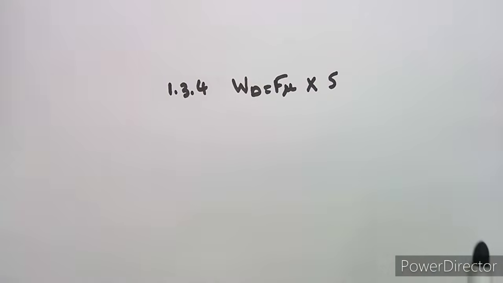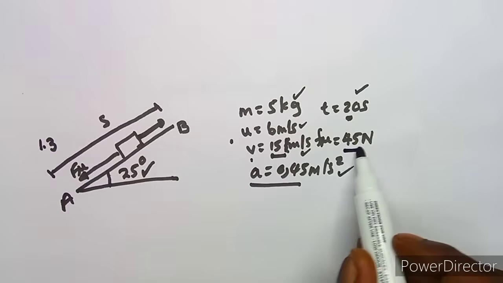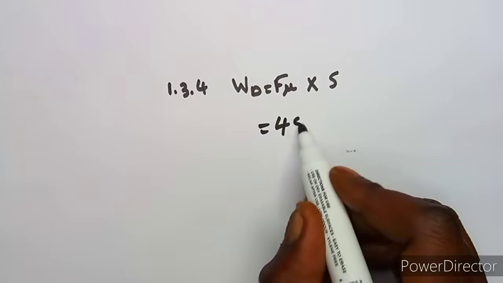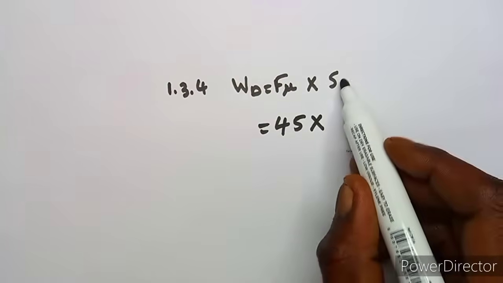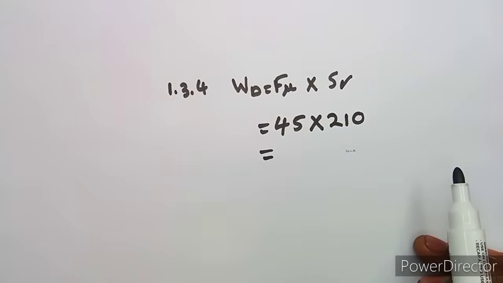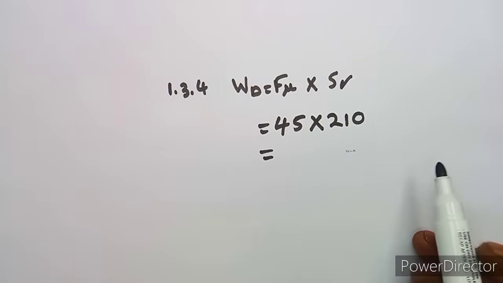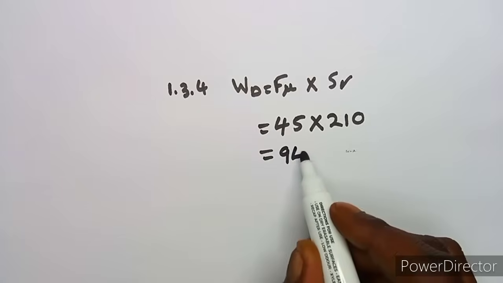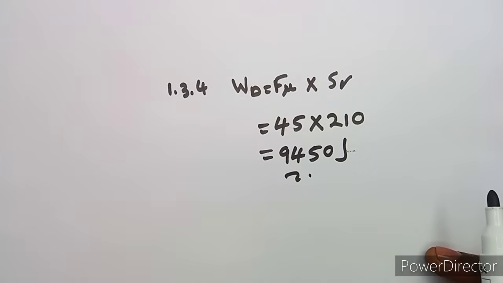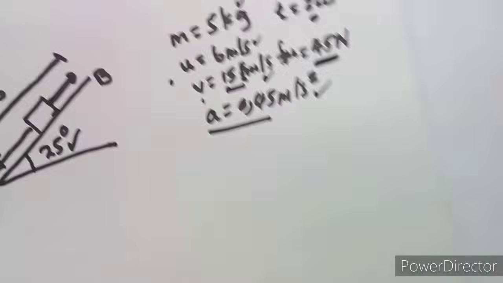And we have got this frictional force, which is 45 Newton. Remember, we were given this in the beginning, so it's 45 times the distance we calculated, so that's 45 times 210, which is going to give us 9,450 joules. So that is our work done there due to the frictional force.